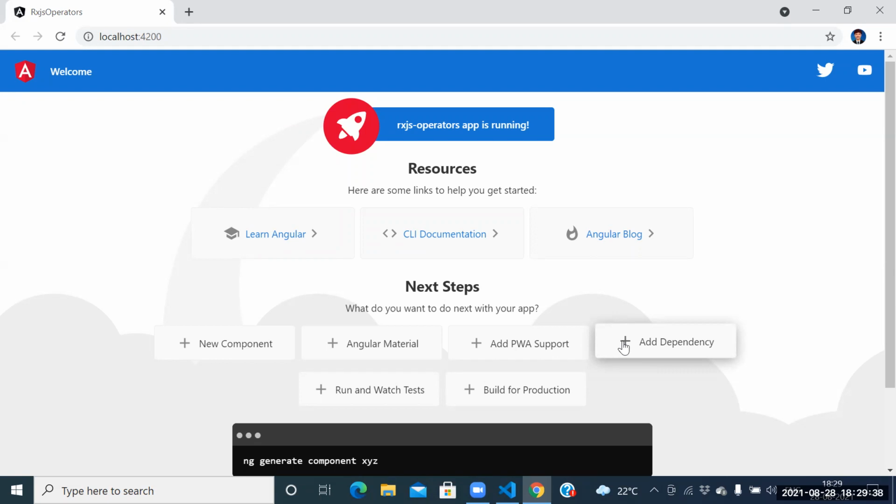Guys, in today's session let me go through a few more examples. Which operators will we see? The map operator, and next the mapTo operator.